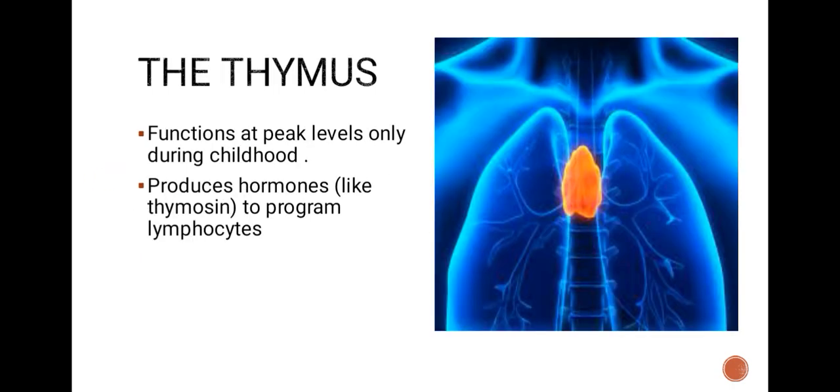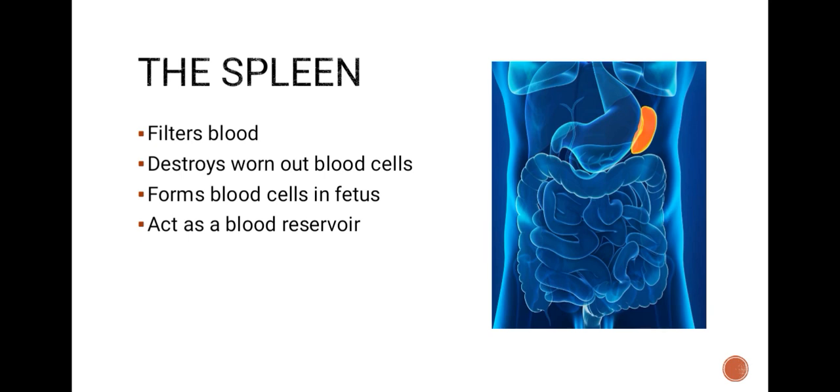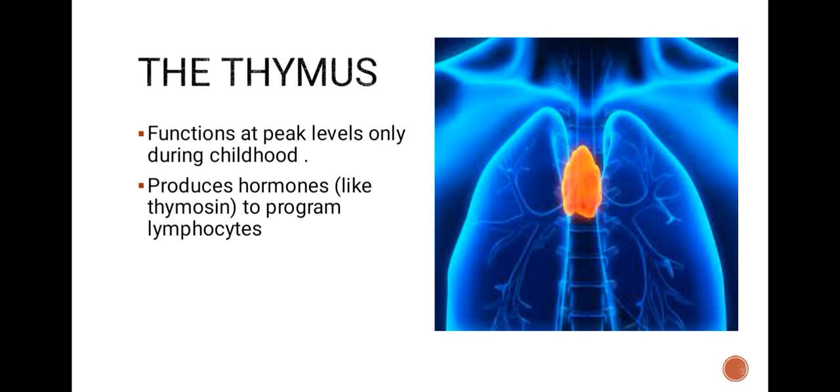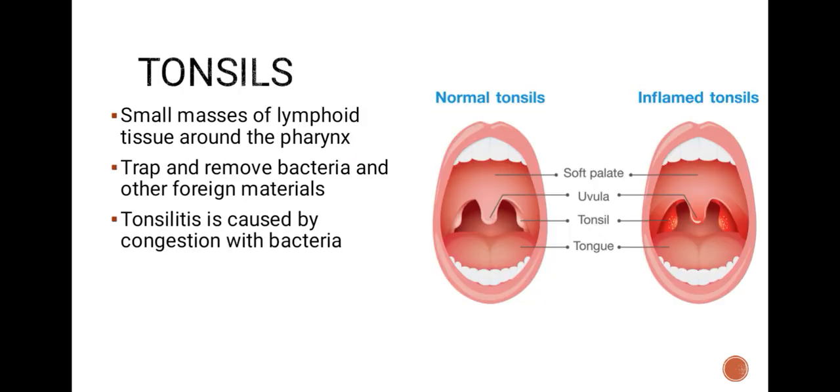We have already mentioned the spleen, but once again I need to read this. It filters blood, destroys worn out blood cells, forms blood cells in the fetus, then acts as a blood reservoir. Next, the thymus functions at peak levels only during childhood and produces hormones. Then tonsils, small masses of lymphoid tissue around the pharynx, trap and remove bacteria and other foreign materials. Tonsillitis is caused by congestion with bacteria. Normal tonsils. Inflamed tonsils. Soft palate, uvula, tonsil, tongue.